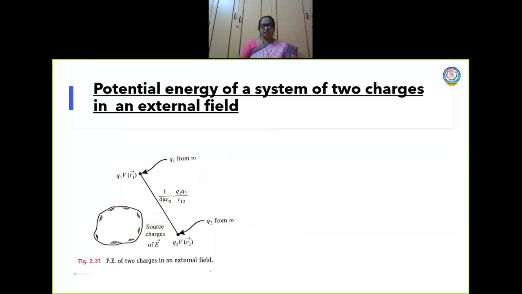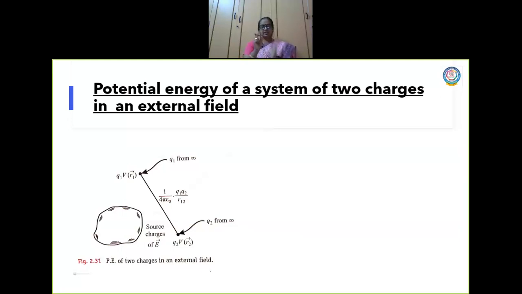I am going to bring these two charges from infinity in the external electric field. We will not bother about the source that is creating the external electric field. We just know that there is an external electric field. So first let me bring the first charge Q1.